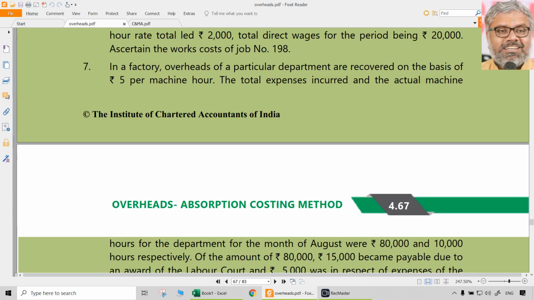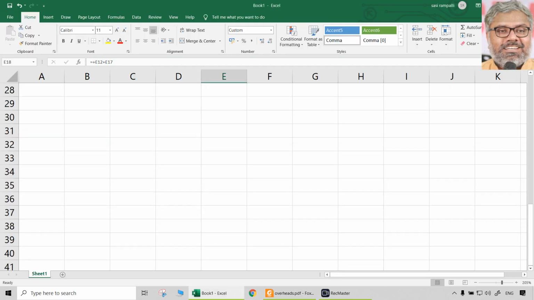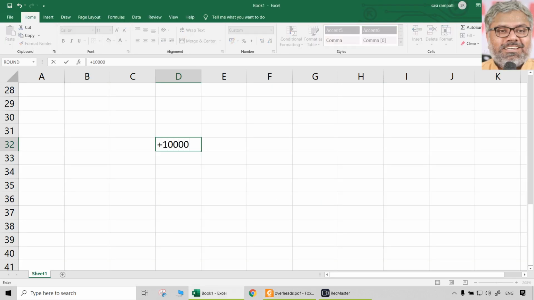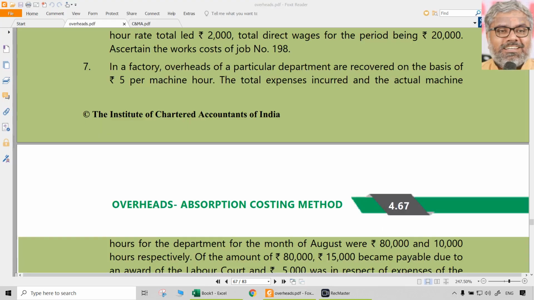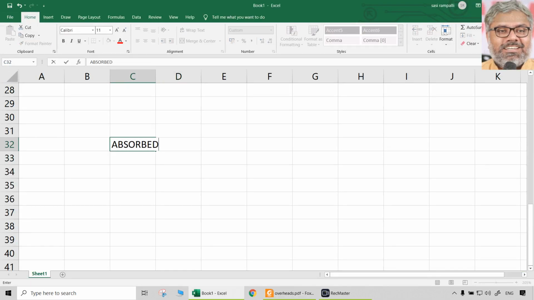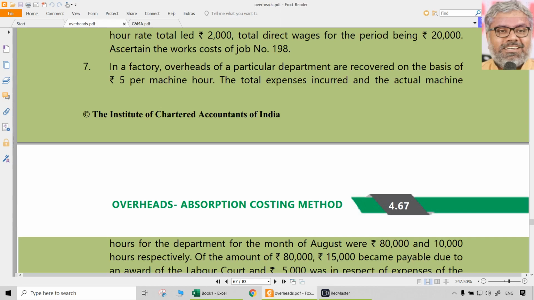In a factory, overheads of a particular department are recovered on the basis of 5 rupees per machine hour. The total expenses incurred and actual machine hours for the department for the month were 80,000 and 10,000 hours respectively. So first of all, when 10,000 hours are worked and 5 rupees per hour is the recovery rate, how much will be the overheads absorbed? Absorbed overheads will be only 50,000 rupees. That is first thing, it is clear.